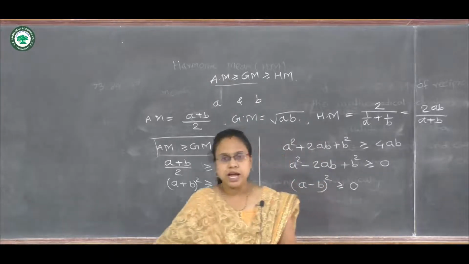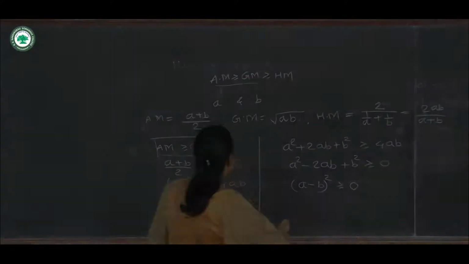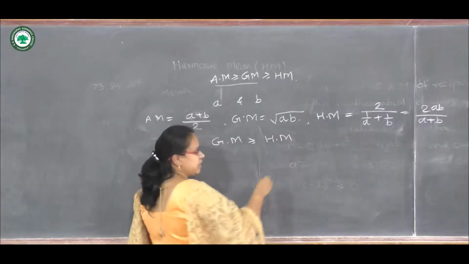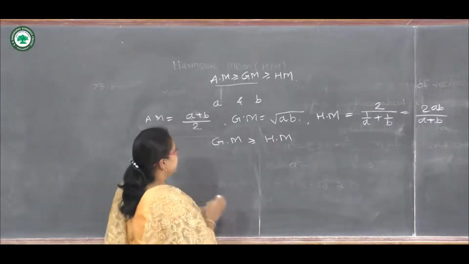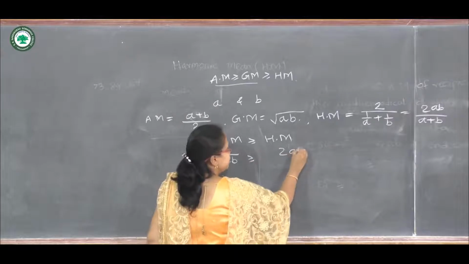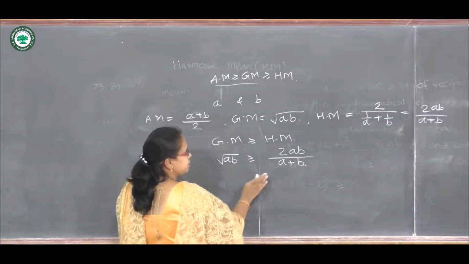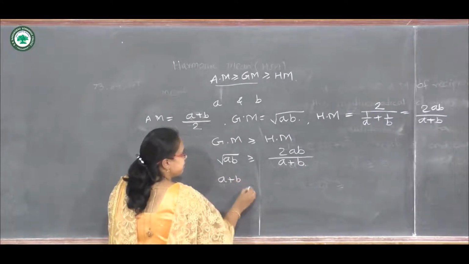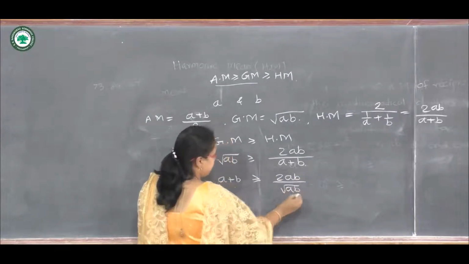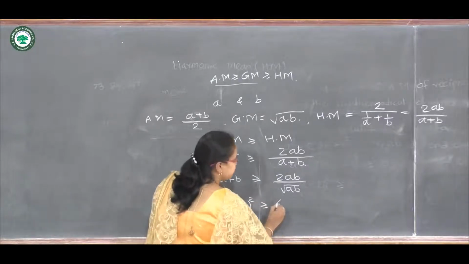Now we suppose that geometric mean is greater than or equal to harmonic mean. We have stated this statement. Then root of AB must be greater than or equal to 2AB upon A plus B. Further we will solve this. So A plus B will be greater than or equal to 2AB upon root of AB. If we take the square of both sides, we will get (A plus B) square greater than or equal to 4AB.